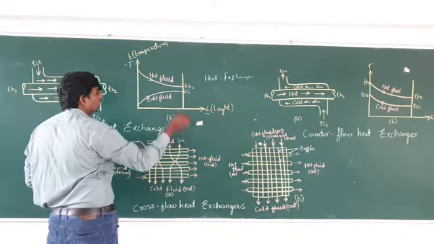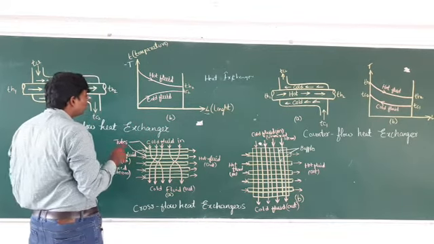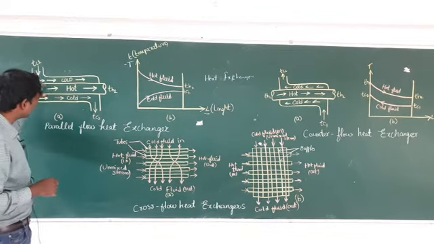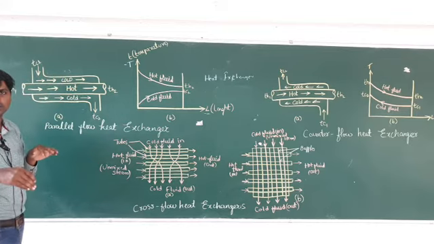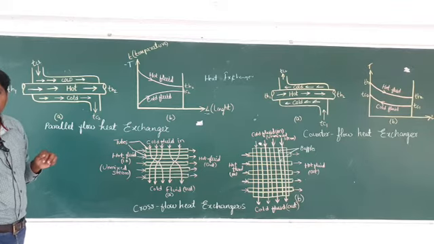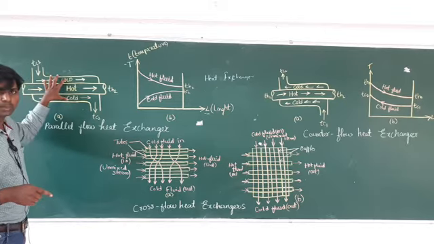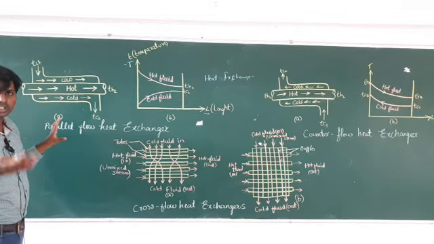This one is the T and this one is the L. If you see the TL diagram, the temperature of the hot fluid is decreasing. Previously the temperature was 70. After it completes the process, the temperature slowly decreases, and the temperature of the cool fluid is increasing.